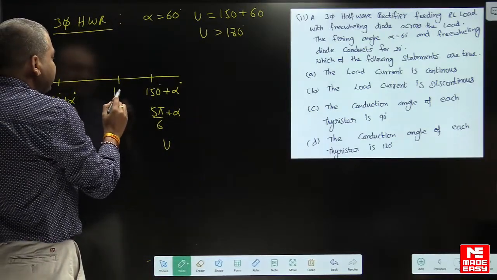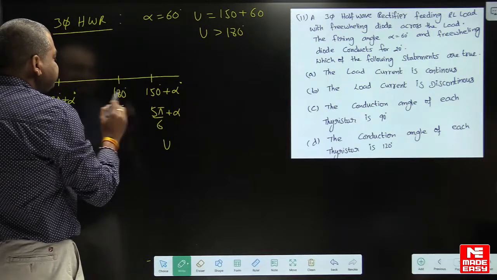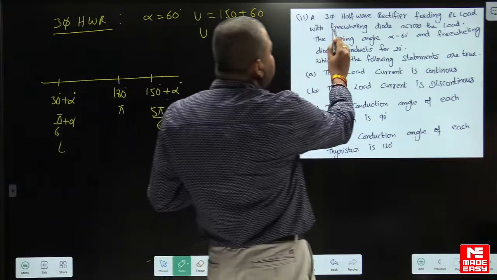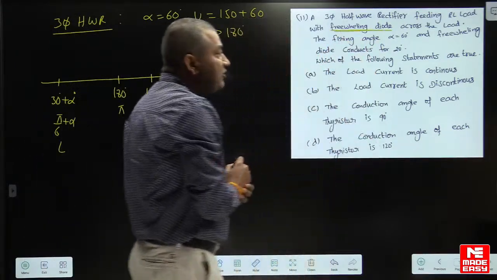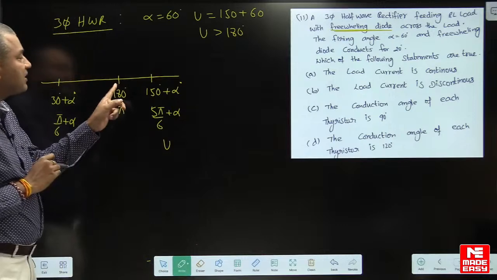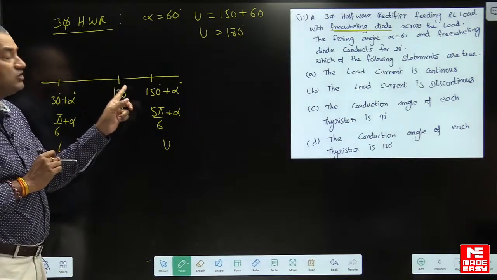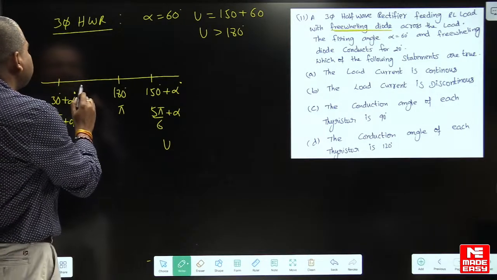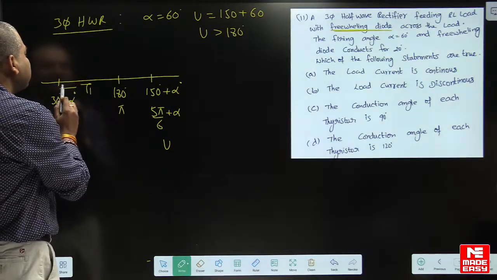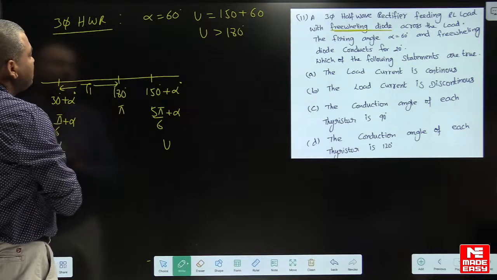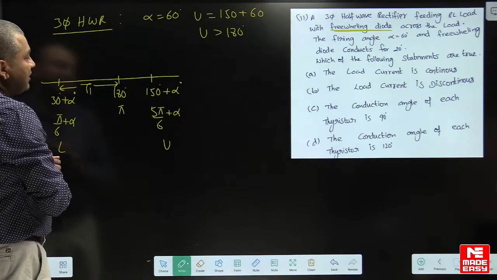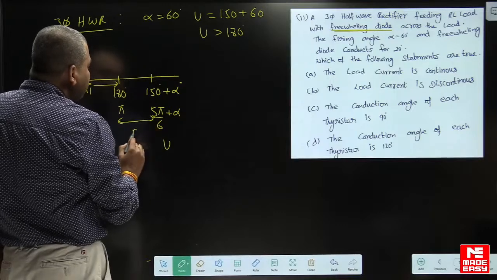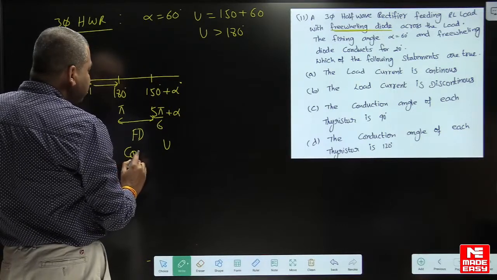So here this is 180 degrees, pi radians. Because of the freewheeling diode, whenever we have a freewheeling diode, you will get negative voltage after pi, am I right? So up to pi, thyristor T1 is conducting. T1 is conducting from the lower limit to pi, and from pi onwards the freewheeling diode will conduct if it is continuous conduction.